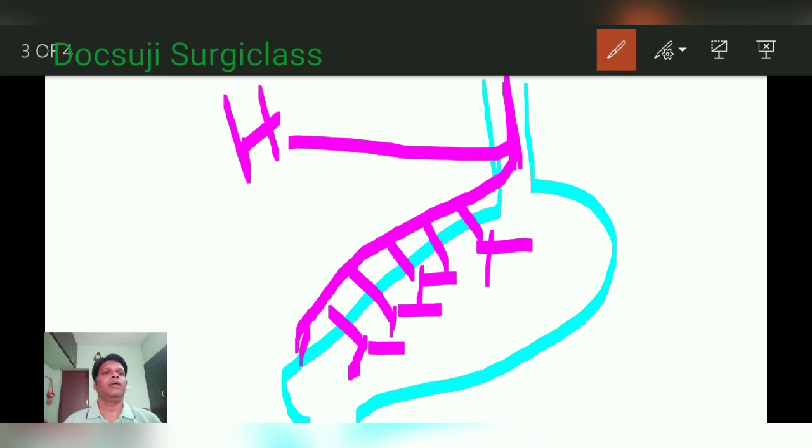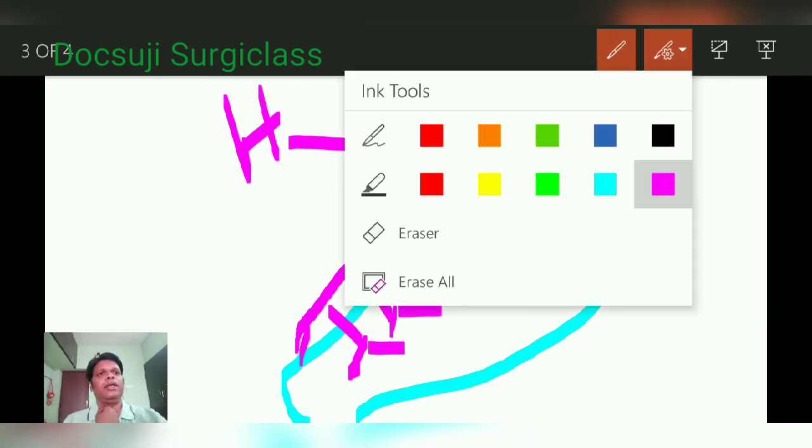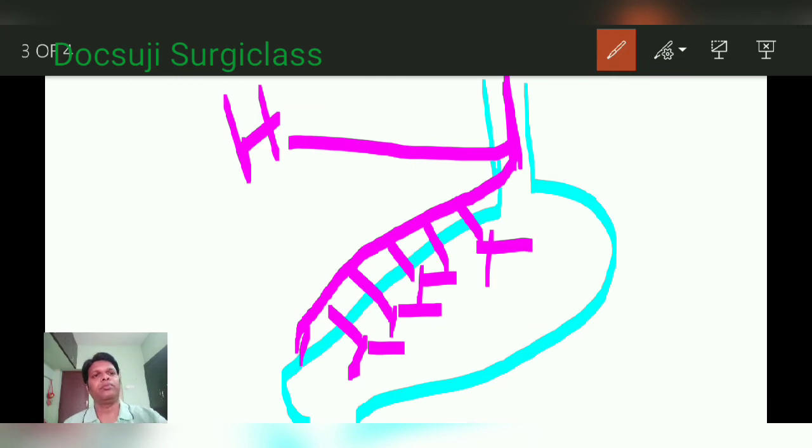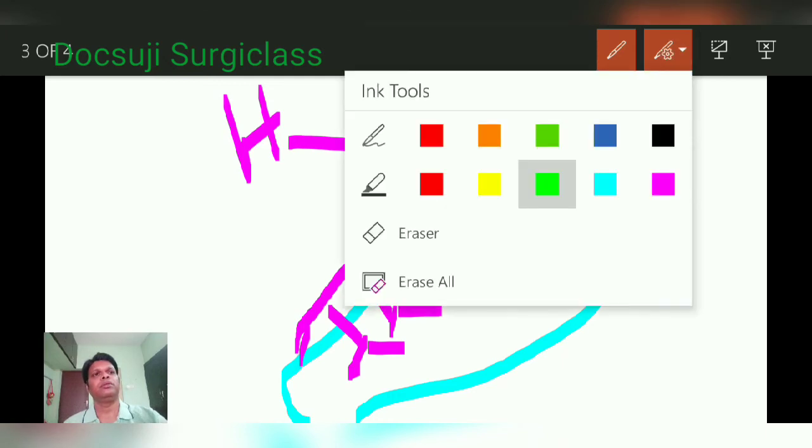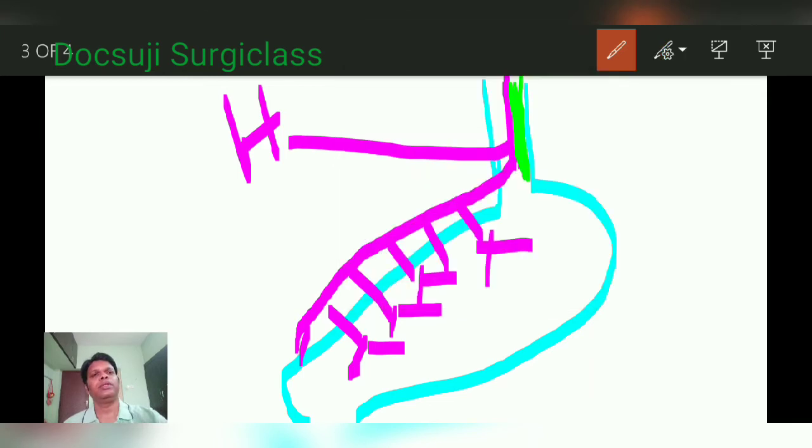So this is the left vagus or anterior vagus, whereas the right vagus, the posterior vagus, gives its first branch to the lower end of the esophagus as well as to the fundus of the stomach. This branch is called the criminal nerve of Grassi. So why is it called the criminal nerve of Grassi?